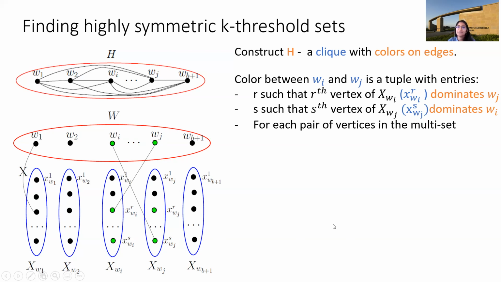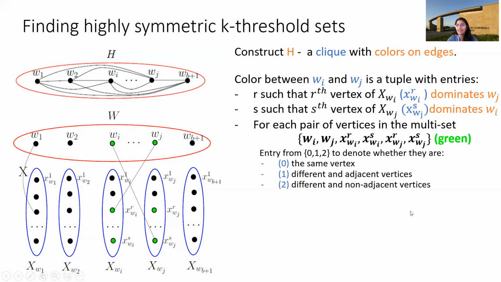And then for each pair of vertices in the multiset, which basically consists of all the green colored vertices, that is Wi, Wj, the rth vertices of XWi and XWj, and the sth vertices of XWi and XWj, we have an entry to denote whether they are the same vertex or, if they are different, whether they are adjacent or non-adjacent. And this is our coloring.